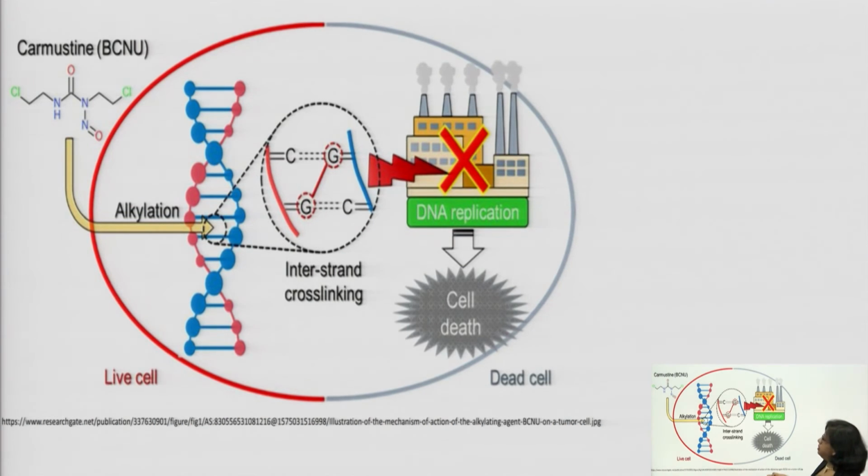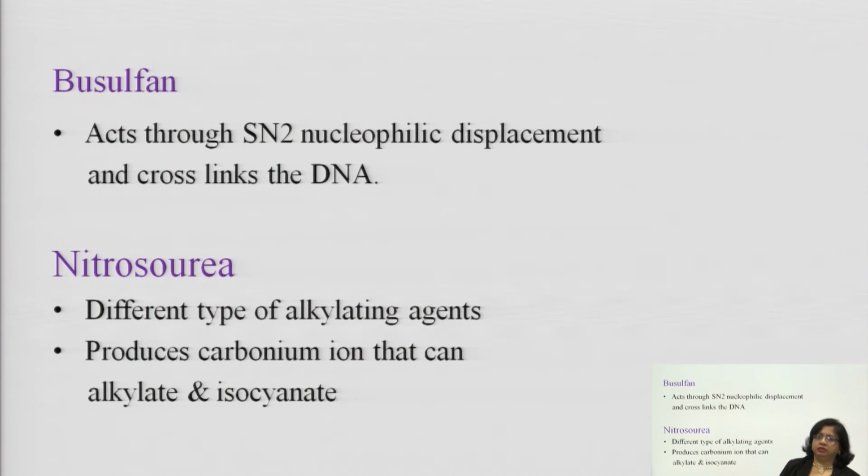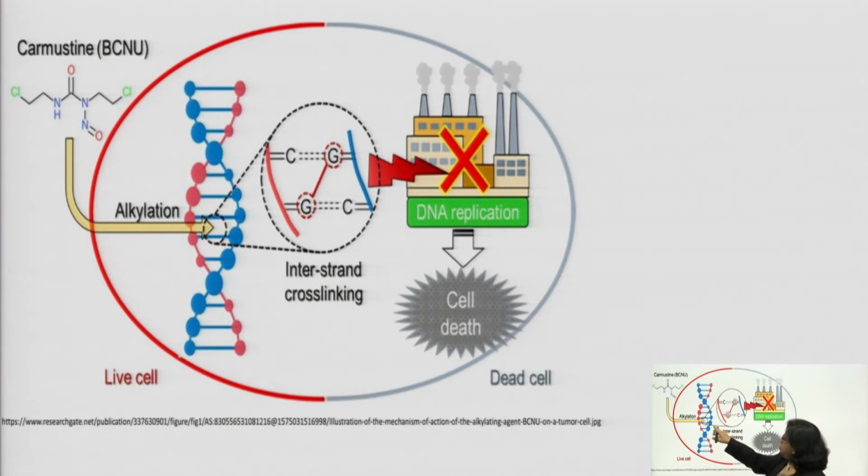Here one example is Carmustine. You see the Carmustine example. Carmustine after alkylation generates a carbonium ion. That carbonium ion combines with the guanine part of the DNA and forms a complex, and it is a cross linkage.